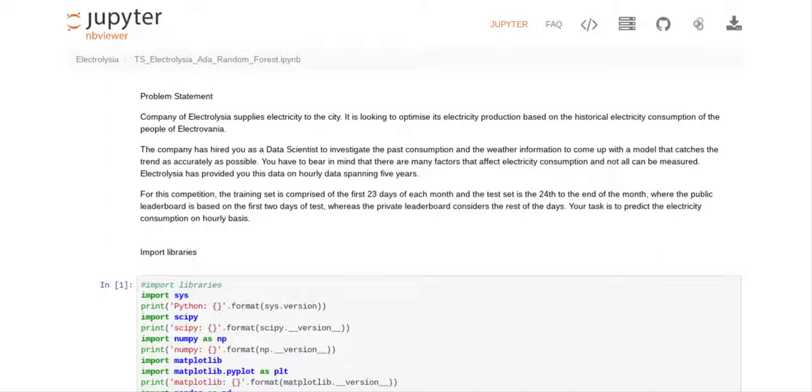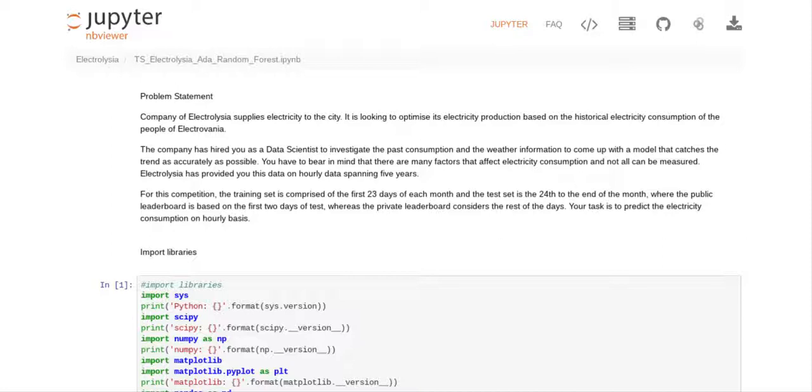The first thing we're going to do is talk about the problem statement. This is an Analytics Vidhya Janatahack problem. It says the company of Electrolysia supplies electricity to the city. It is looking to optimize its electricity production based on the historical electricity consumption of the people of Electrovania.